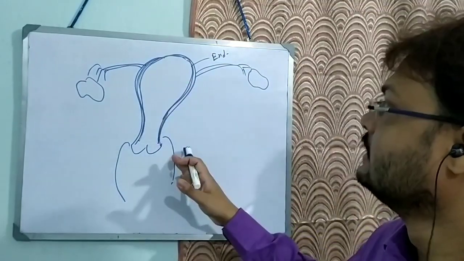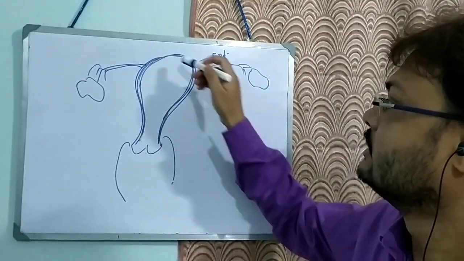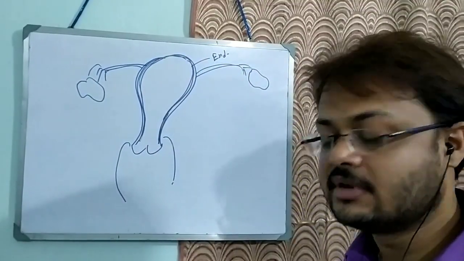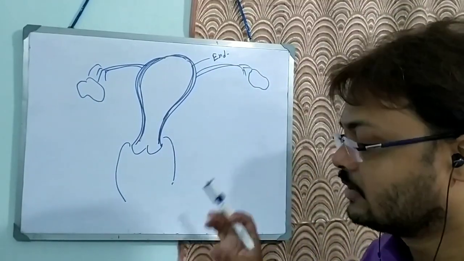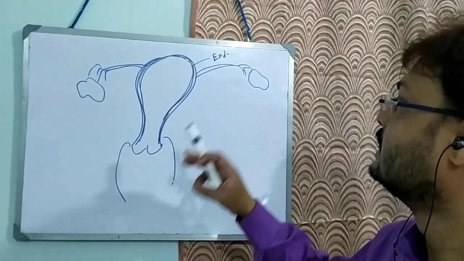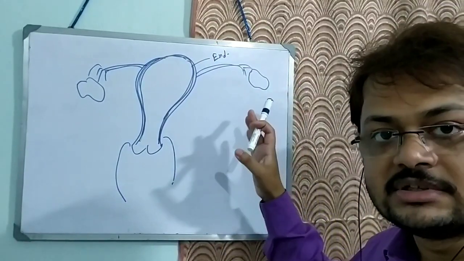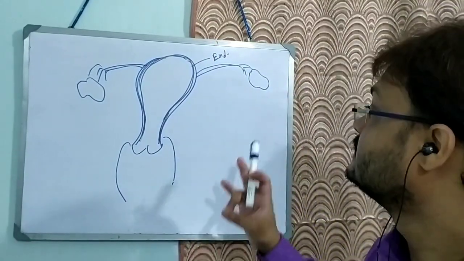Accordingly, the endometrium also changes. The endometrial cycle also has three phases. Number one, the proliferative phase, which corresponds with the high level of estrogen. Number two, there will be a secretory phase.